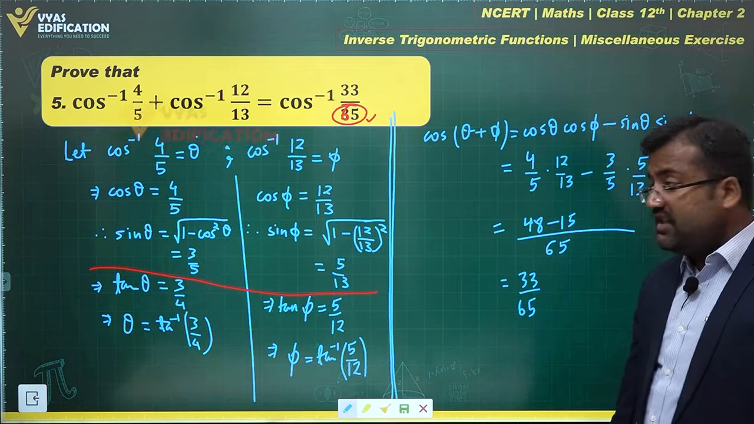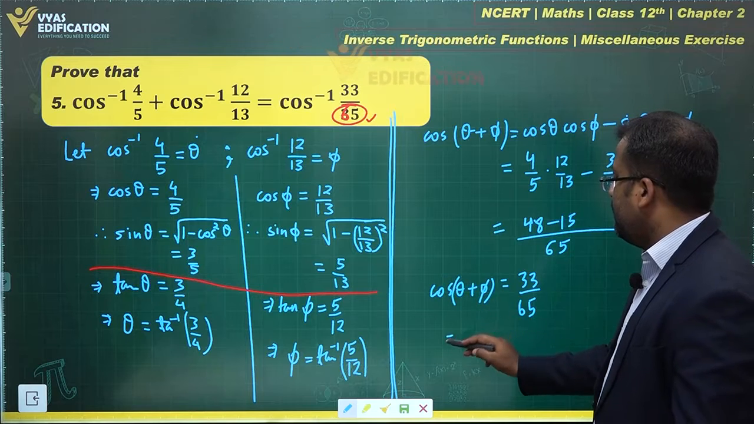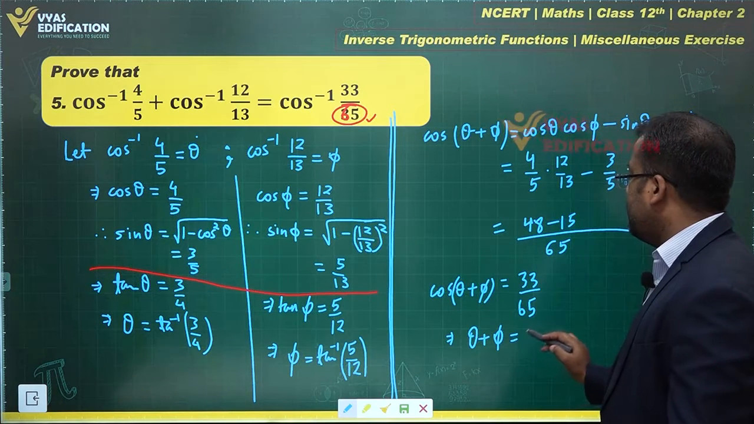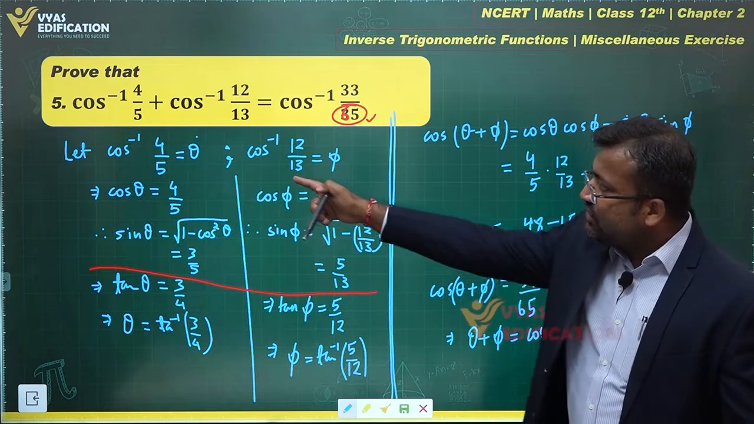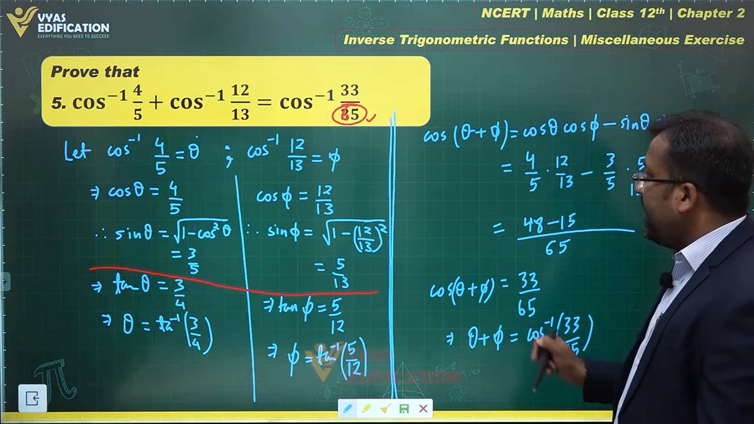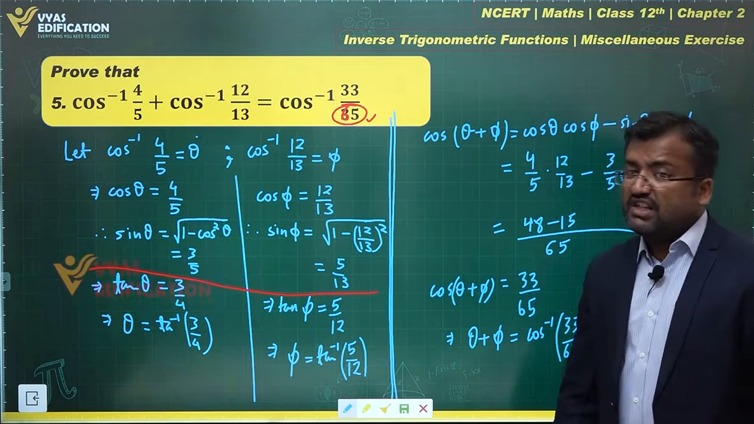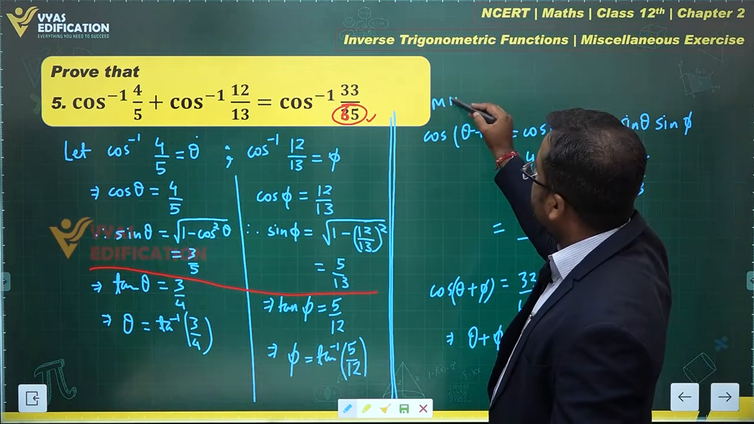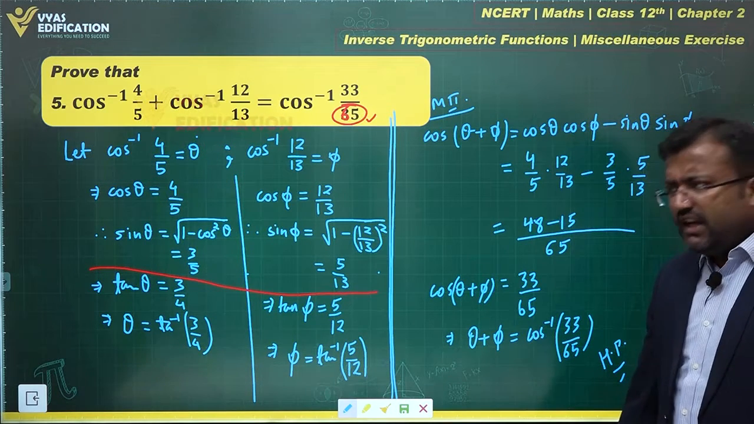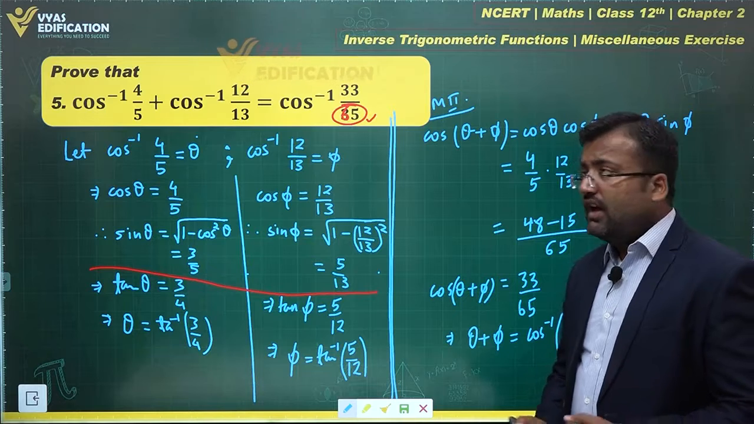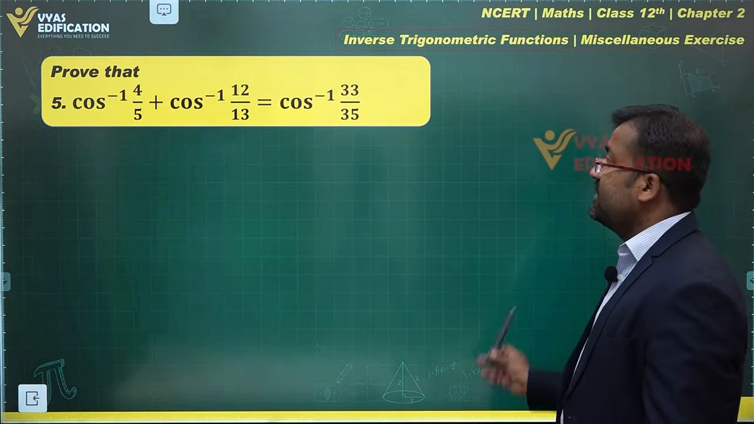Oh, that makes life very simple, yes. This gives me cos of theta plus phi is equal to this, or you can say that theta plus phi is equal to cos inverse of 33 upon 65. Now what is theta plus phi? It is cos inverse 4 by 5 plus cos inverse 12 by 13, which is equal to cos inverse 33 by 65, and that's the complete proof of this question. That's another way in which you can tackle the same question. This is method 2, wherein we require this, and other than that nothing much as such, right? Those are all the aspects which we wanted to discuss in this question. Let's move on to the next one after this.